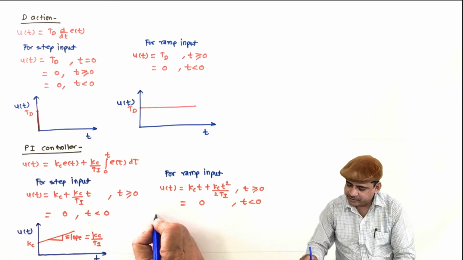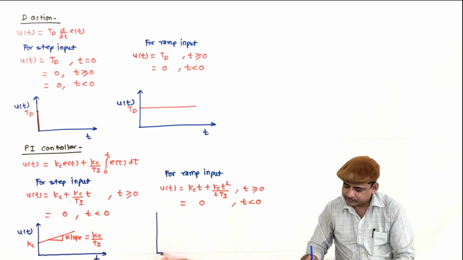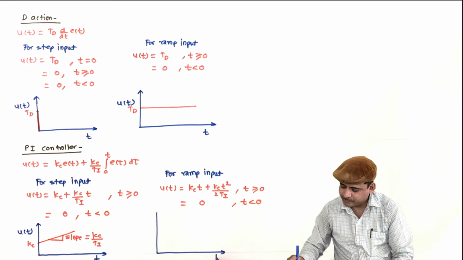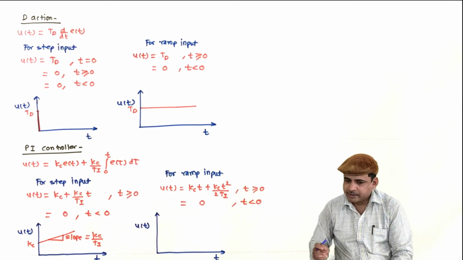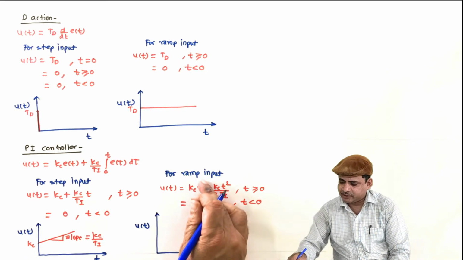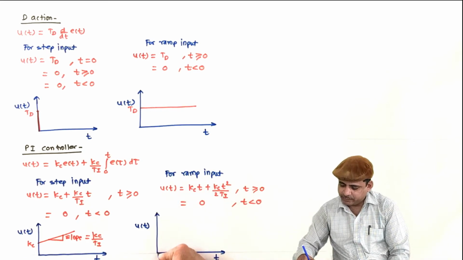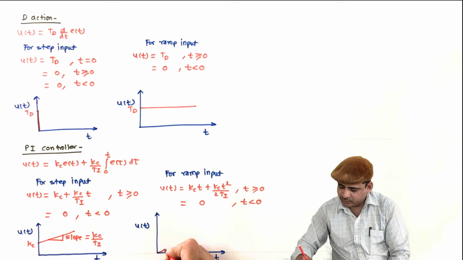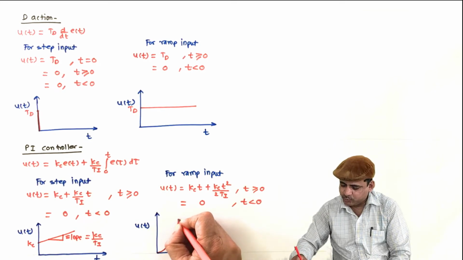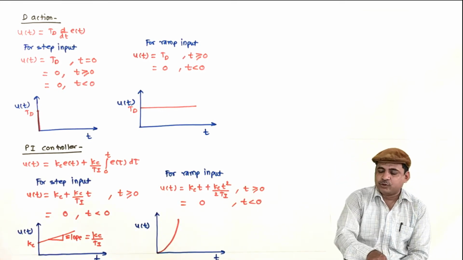So it can be sketched as, it is similar to I action, but this term is added to it, so it will have the faster convergence towards infinity. It will move faster with faster rate towards infinity.